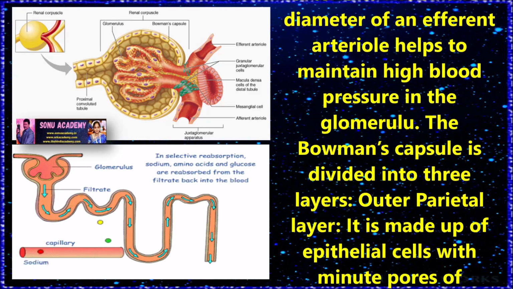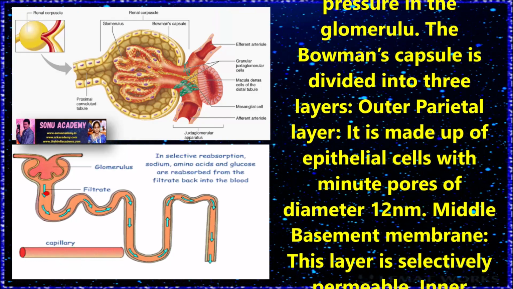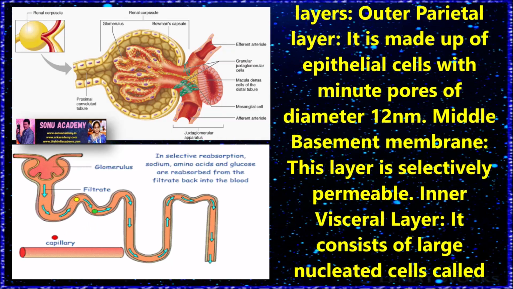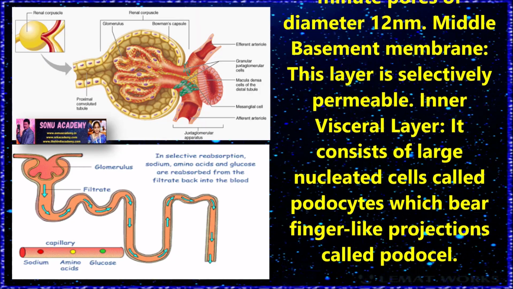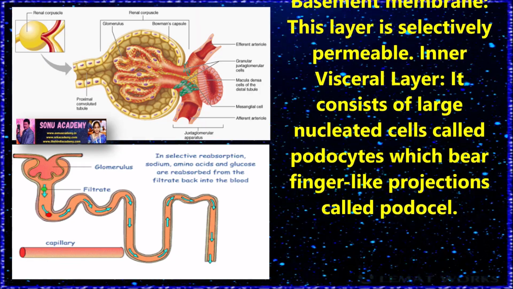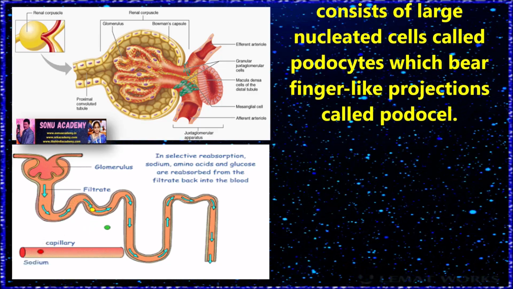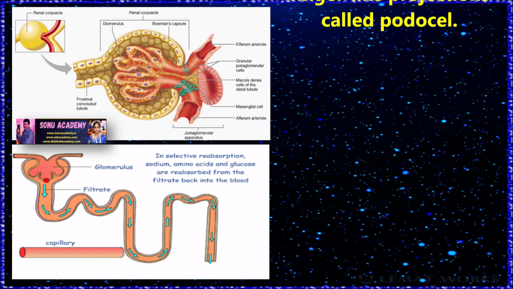Come to Bowman's capsule. The Bowman's capsule is divided into three layers. The outer parietal layer is made up of epithelial cells with minute pores of diameter 12 nm. Middle basement membrane. This layer is selectively permeable. Inner visceral layer. It consists of large nucleated cells called podocytes which bear finger-like projections called pedicels.